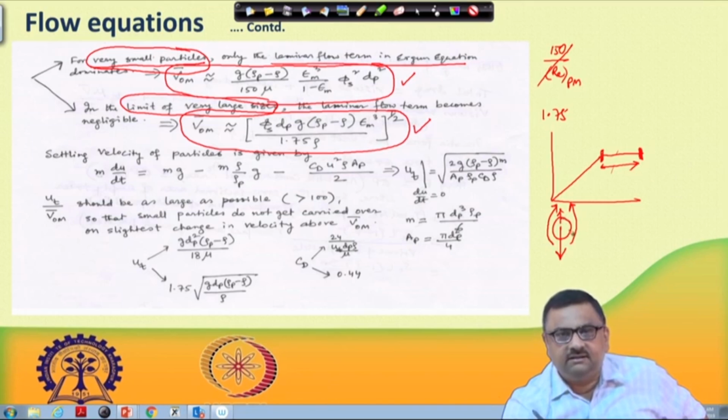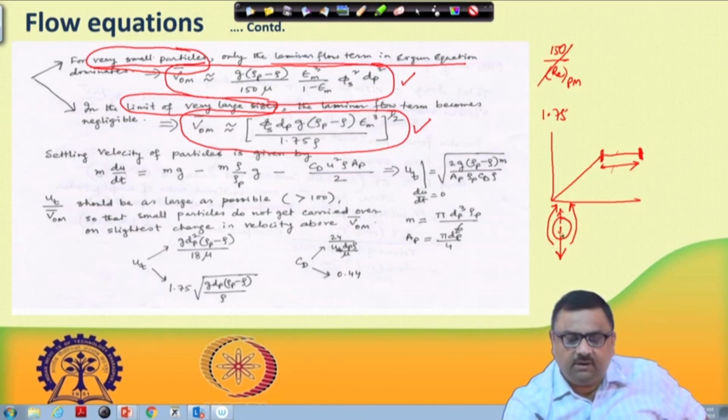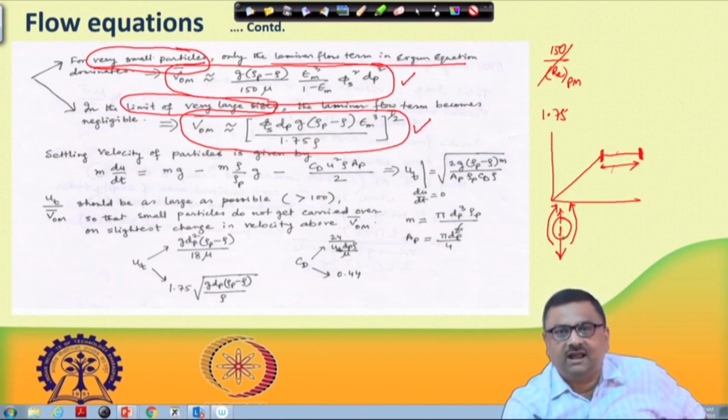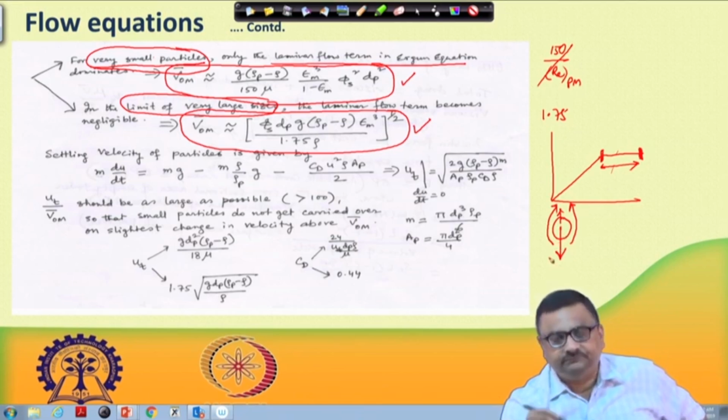So, that means the net force acting on this particle is 0. In that case the particle will not accelerate anymore. That is called the terminal velocity of the particle. So, the particle will continue to move downward at the terminal velocity.